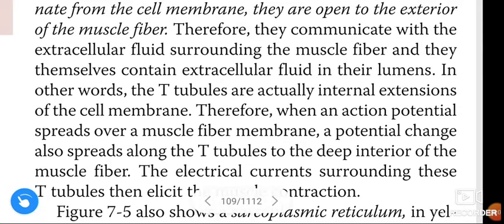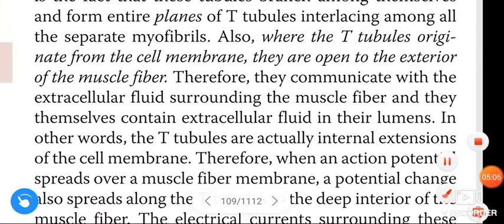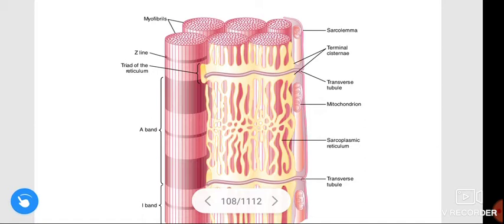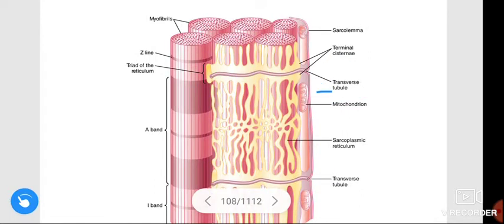Okay, coming to the figure. See this figure, guys. This figure represents the transverse tubule sarcoplasmic reticular system, or T tubule sarcoplasmic reticular system. Here, these are the myofibrils, and these myofibrils are surrounded by the transverse tubule or T tubule.